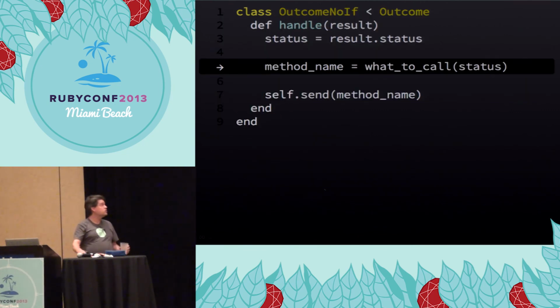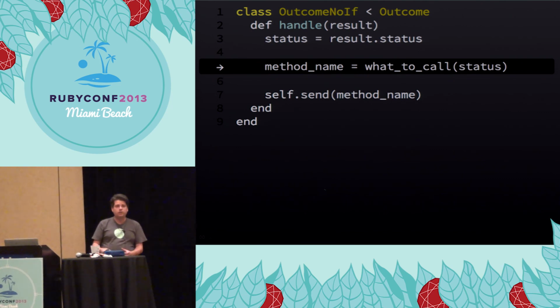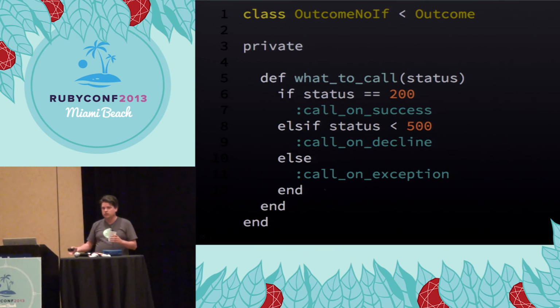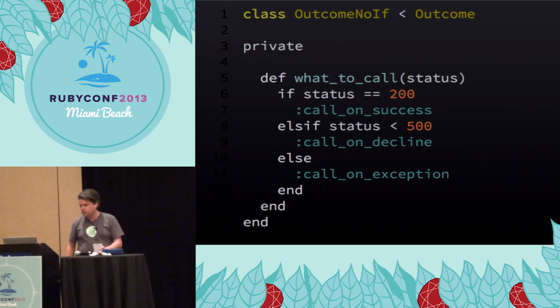So taking a step deeper, right, our method has kind of three parts. It gets a status from the result. It'll call a private method that sorts out what that status means. It returns the name of a method, and then we will call that method on ourselves. So the what-to-call method is where we have these if statements. So this might be how we would do it if we had if statements. But we don't.